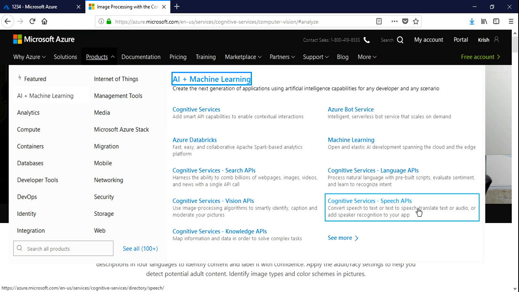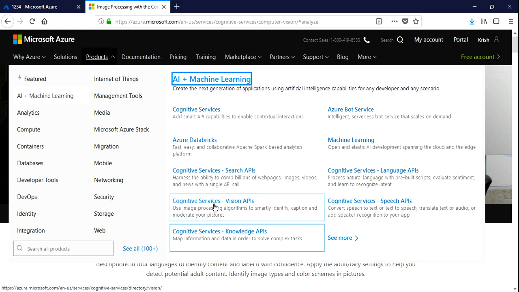Speech APIs can convert your voice to text, text to voice, and there are other things like sentiment analysis, which can also be done in Python, an open source tool. But these APIs do a great lot, because I'll show you by executing one sample program, and you'll understand how efficient it is.